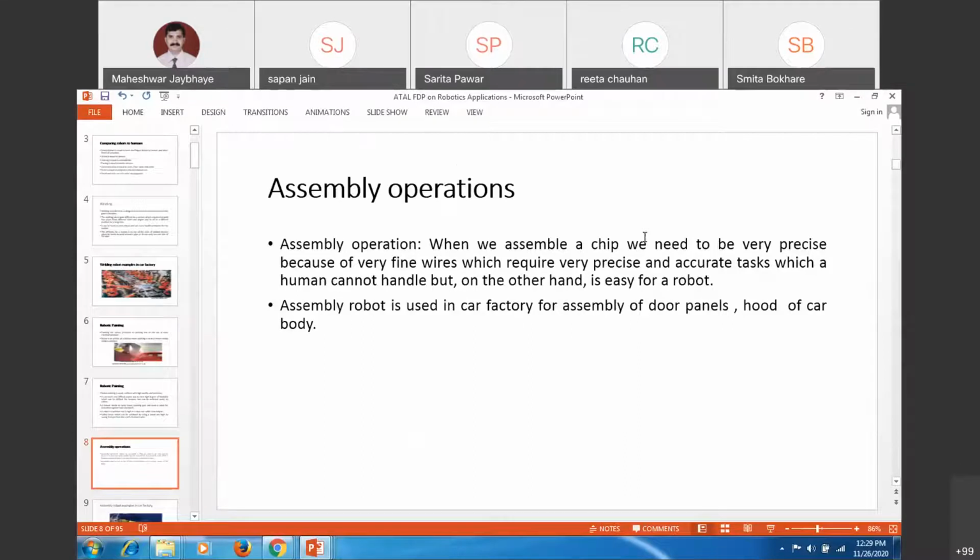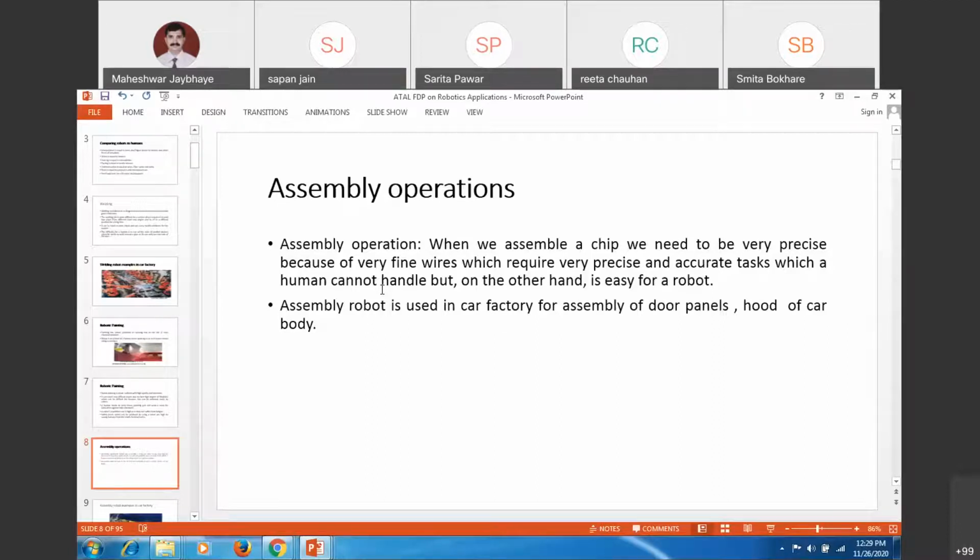When we assemble a chip, we need very high preciseness. In assembly applications, when you are putting a controller board, or on the motherboard, different ICs and chips are being mounted, those kinds of applications, again putting it at a particular slot at a defined location, it is very difficult for a human being at micro level or at say nano level in some of the miniaturized ICs and those PCB boards.